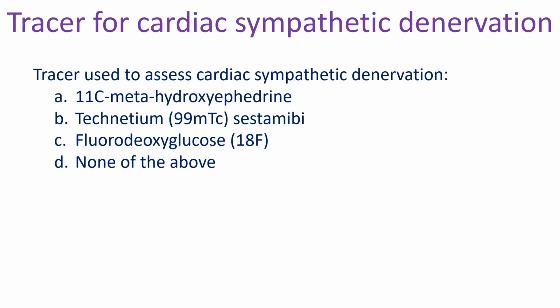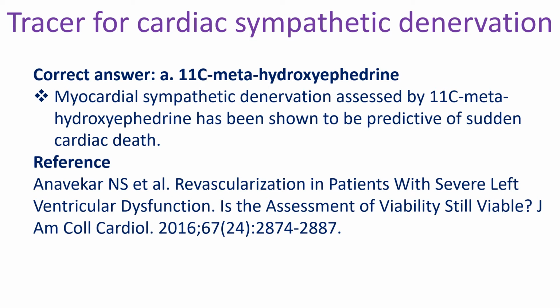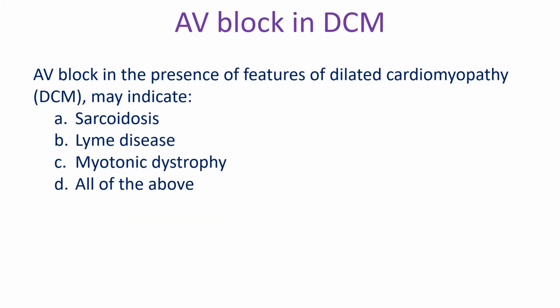Tracer used to assess cardiac sympathetic denervation: A. 11C metahydroxyephedrine, B. Technetium 99m sestamibi, C. Fluorodeoxyglucose, D. None of the above. Correct answer A. 11C metahydroxyephedrine. Myocardial sympathetic denervation assessed by 11C metahydroxyephedrine has been shown to be predictive of sudden cardiac death.